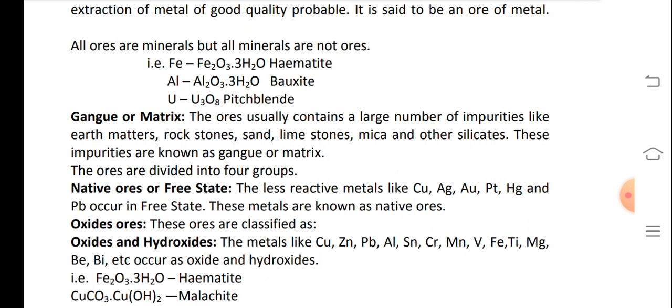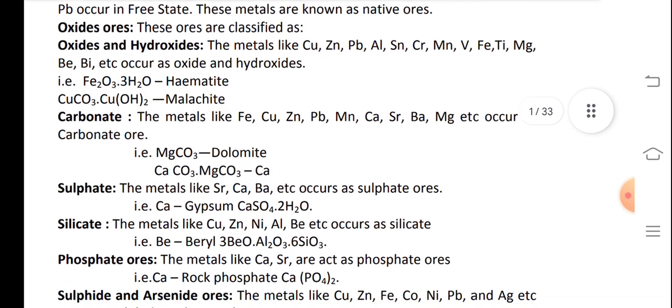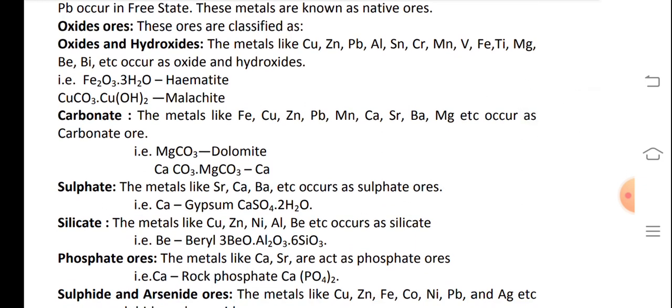The less reactive metals like copper, silver, gold, platinum, mercury and lead occur in the free state. These metals are known as native ores. Oxide ores. The ores are classified as oxides and hydroxides. The metals like copper, zinc, lead, aluminium, tin, chromium, manganese, vanadium, iron, beryllium, etc. occur as oxides and hydroxides. That is Fe2O3.3H2O hematite,